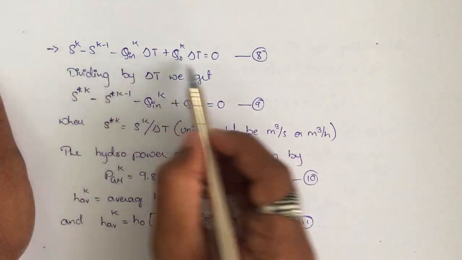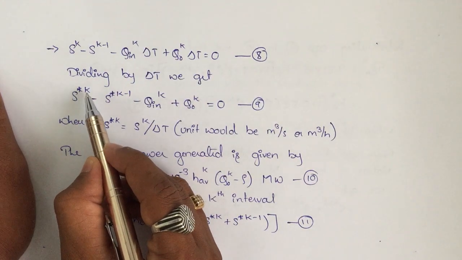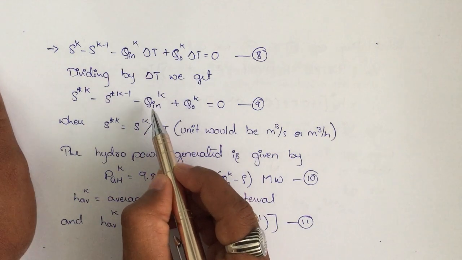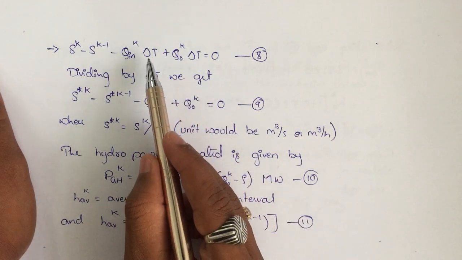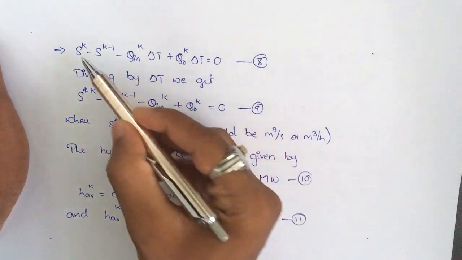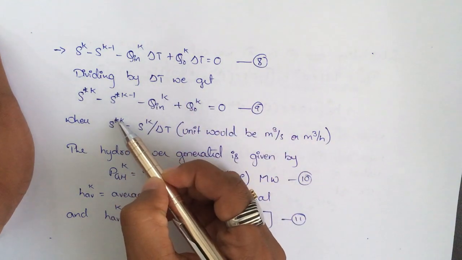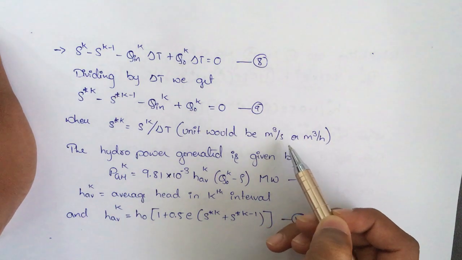After dividing, we get S star k minus S star k minus 1 minus q in k plus q out k equal to 0. Here delta t divided by delta t is 1. Sk divided by delta t is S star k, and its unit would be meter cube per second or meter cube per hour.